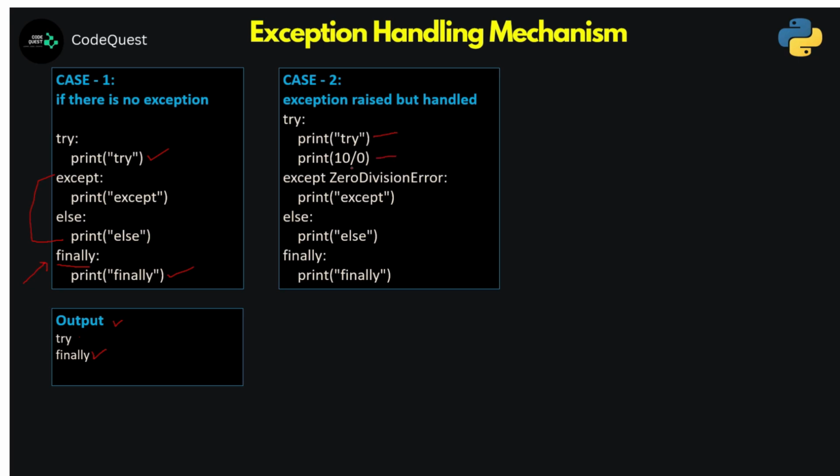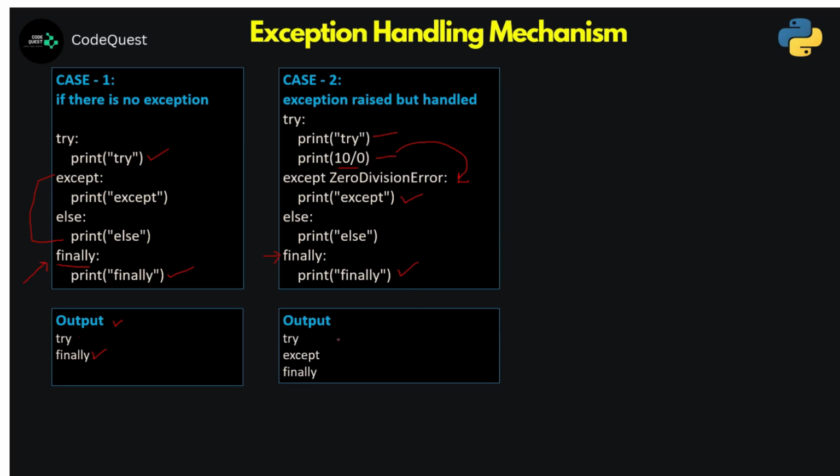This is obviously going to be an exception, and because an exception is raised, it brings the control to this except block, and because this class matches this kind of exception, this except will be printed. Even though this exception has been raised and handled, there is still no impact on the finally block. The finally block is also going to execute.